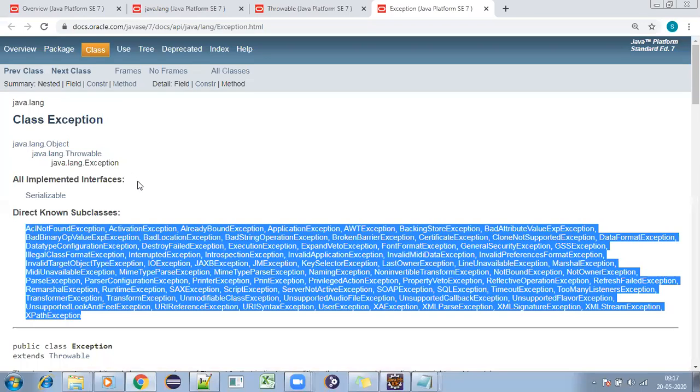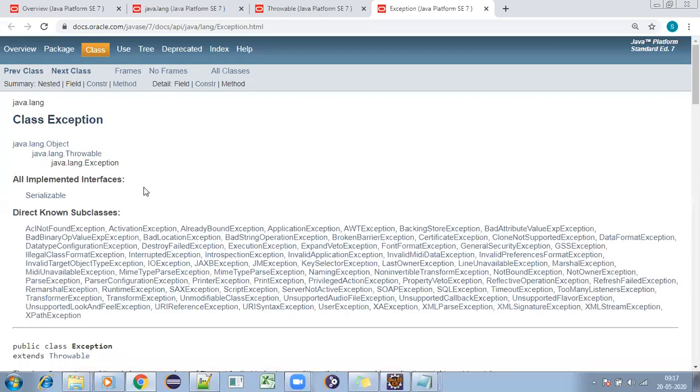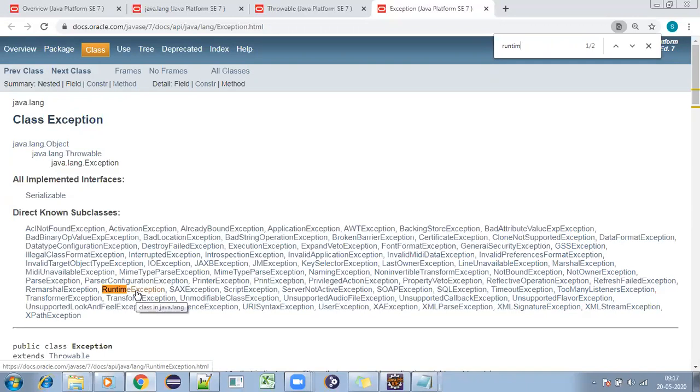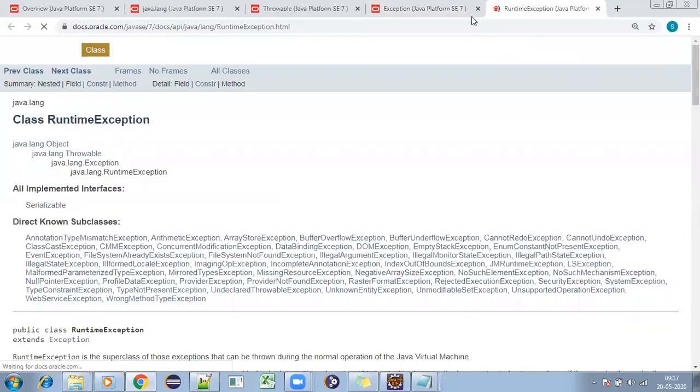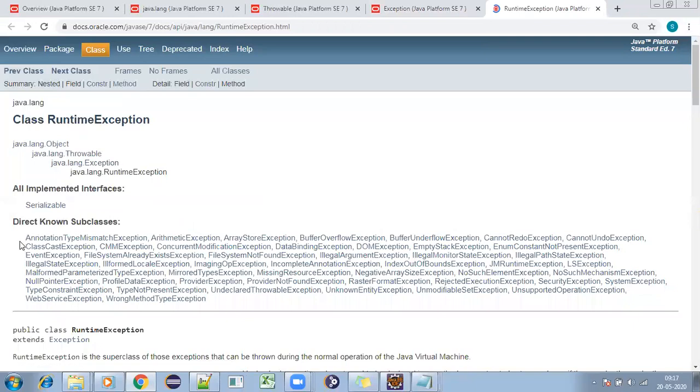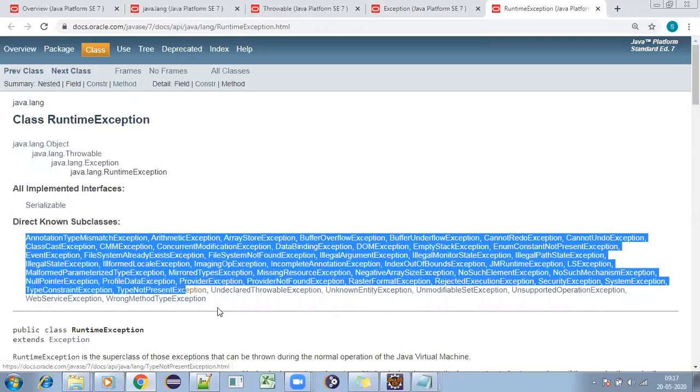So here, what are unchecked and what are checked? How can we know that? There is a class called RuntimeException. Hope you are able to see that. All RuntimeException classes are again child classes of Exception. Under RuntimeException, you will have these many classes.